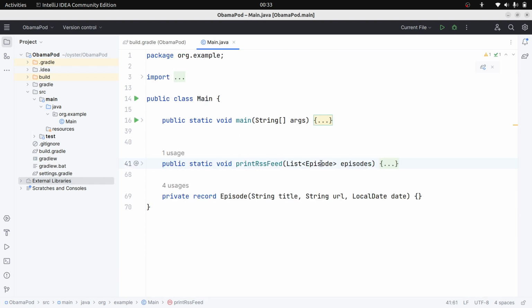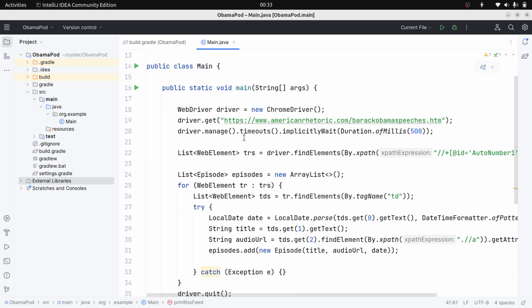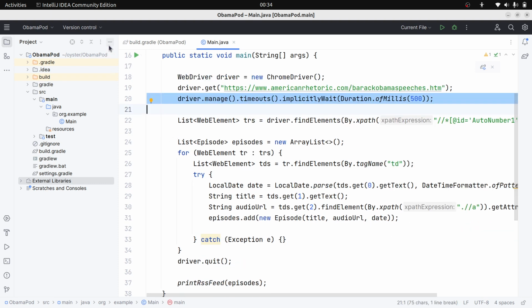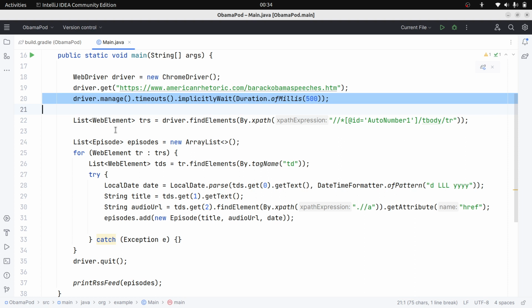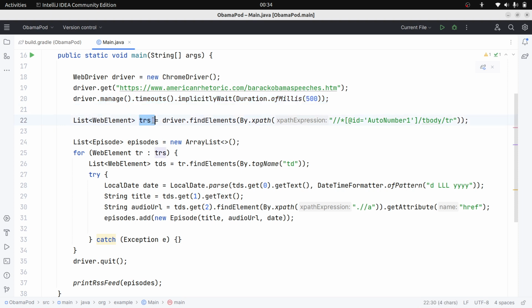Now we need to know how we are creating the episodes. That is written here in main. First we need to create the Chrome driver. This line creates the Chrome driver. Then we open that web page, American Rhetoric, Barack Obama speeches, and wait for half a second. Then we need to get all the TRs. So here I am getting all the TRs.